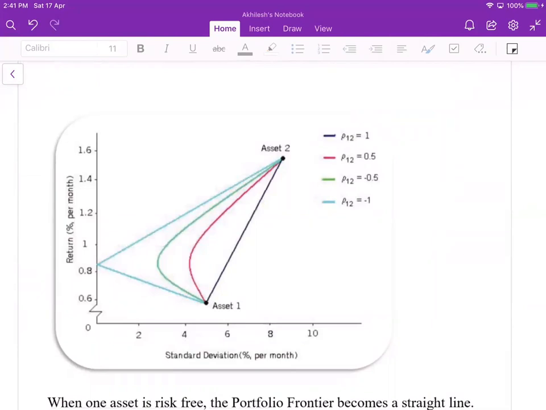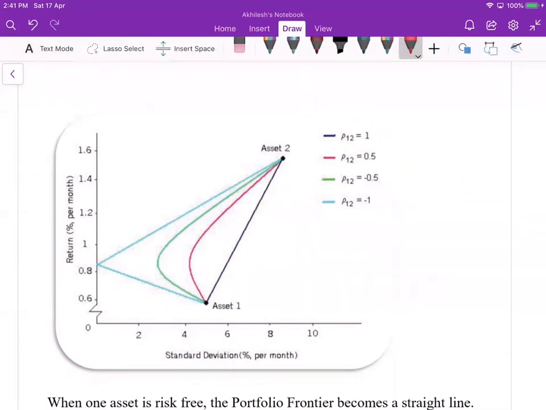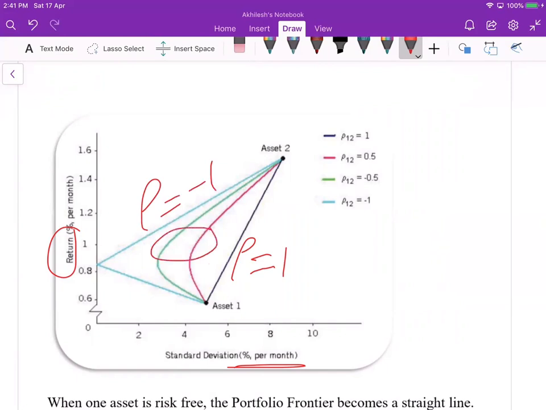Previously we saw this in terms of weight, and the same thing can also be drawn with respect to return and risk. So this is the one when we have the assets highly correlated. This is 1 and this is minus 1, and in between is the parabolic shape.